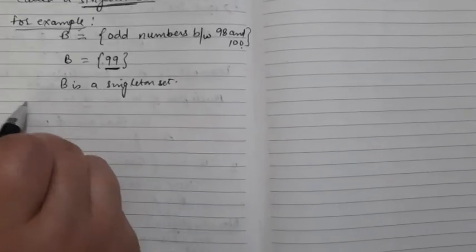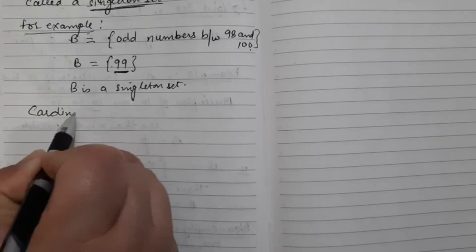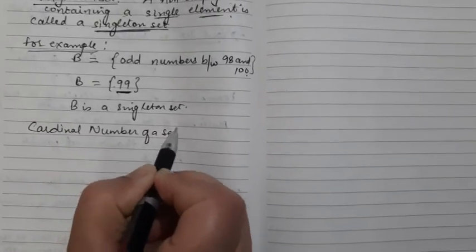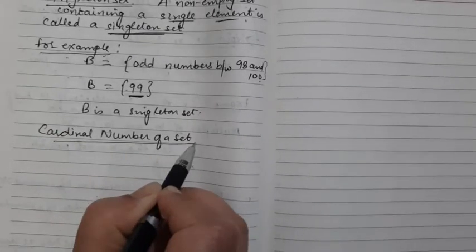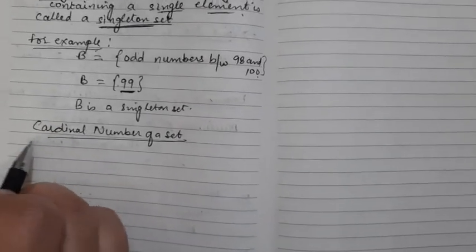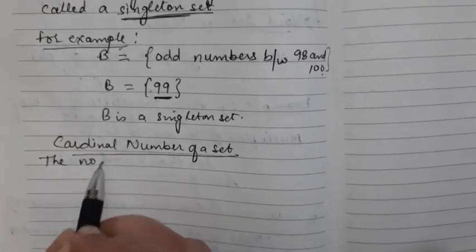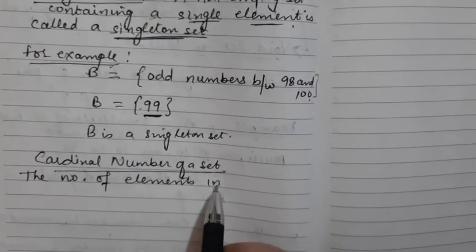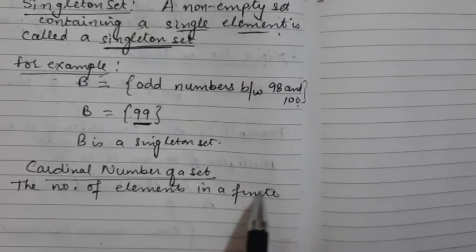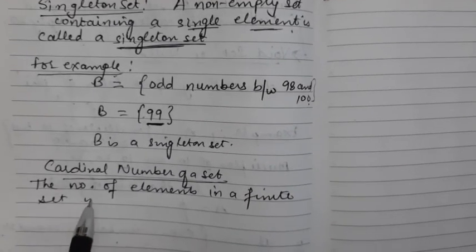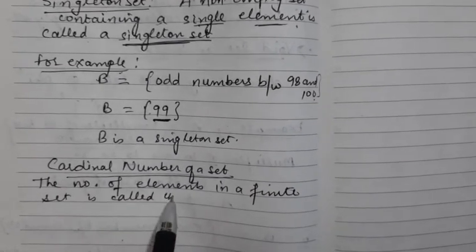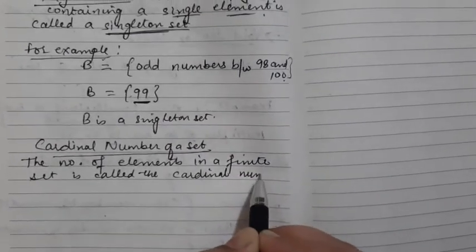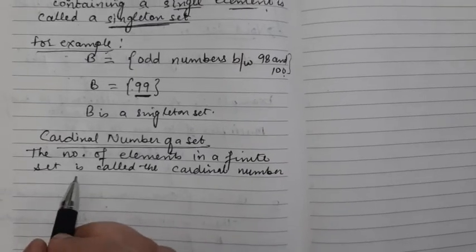Then our next topic is the cardinal number of a set. So what is a cardinal number? The number of elements in a finite set is called the cardinal number of the set.